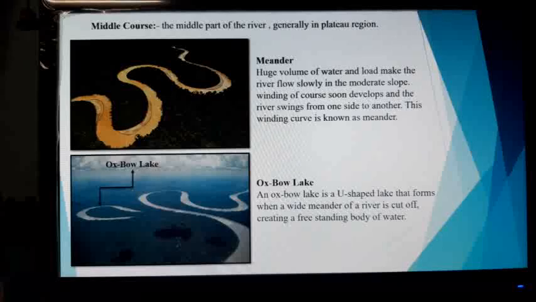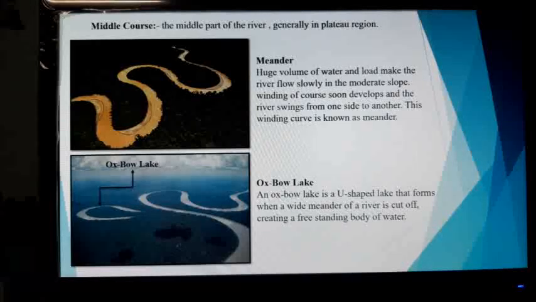The outer bank gets eroded so rapidly that it assumes almost a circular shape. At one stage, only a narrow neck of land separates the two concave outer banks. The river then cuts through the narrow neck of land between the two banks and flows straight.